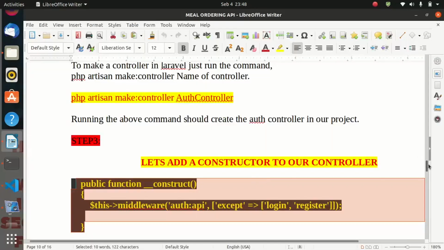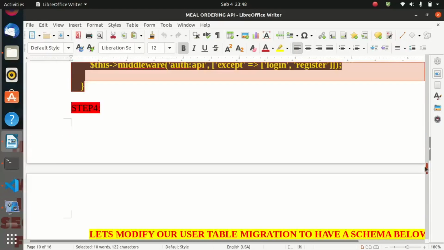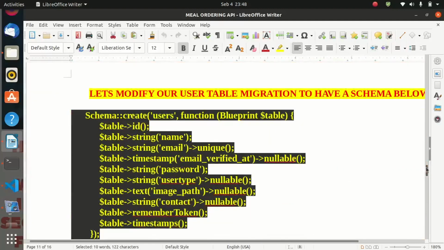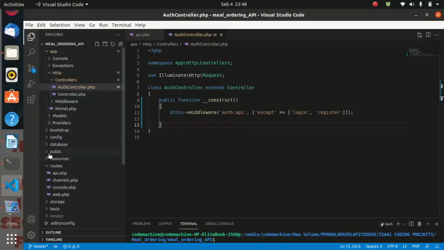So after adding our constructor to the controller, let us see step number 4. In step number 4, we are going to modify our user migration table. By default, when we created the user model, let us move into the database. You move into migrations.